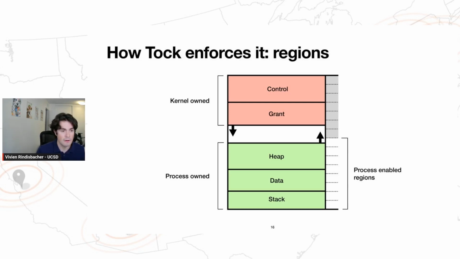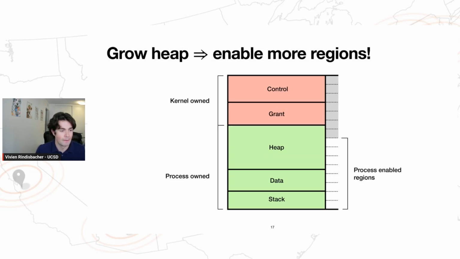where you can see that the enabled MPU regions give the process access to slightly more memory than it actually needs. And in this case, we're fine because the last MPU region doesn't overlap the kernel-owned grant region of memory. But I think you can surely see where this is going, right? If we decide that we need to grow the heap a bit, we might actually end up enabling more regions. And so what might happen is we might have a region configuration that looks something like this.